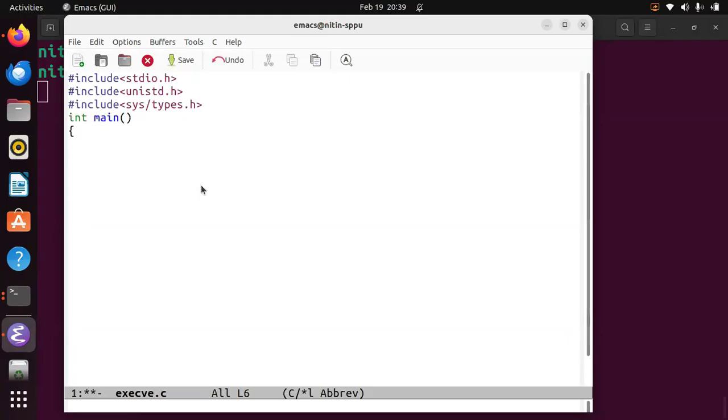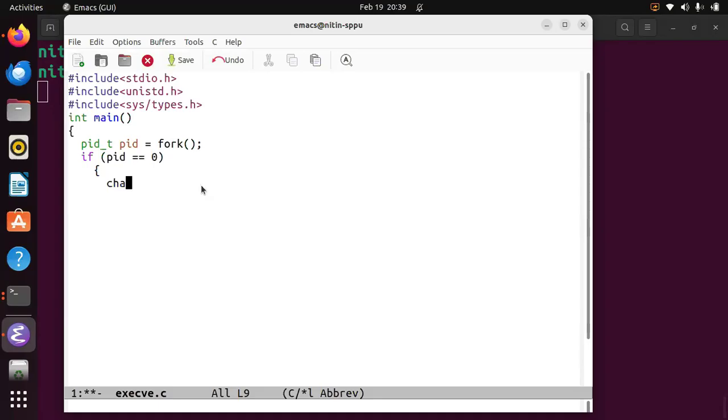Then int main, curly bracket, pid_t variable equal to pid, and we call the fork function. If pid is equal to 0, then because we have to call execve, and we saw that there are parameters: the executable name, arguments, and environment.